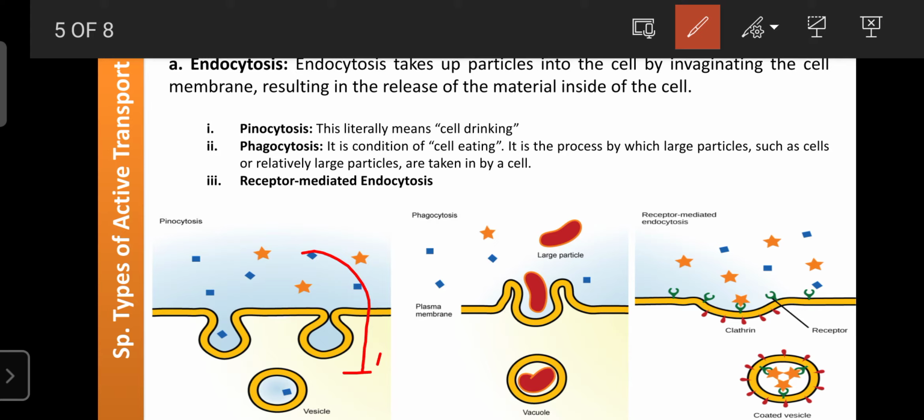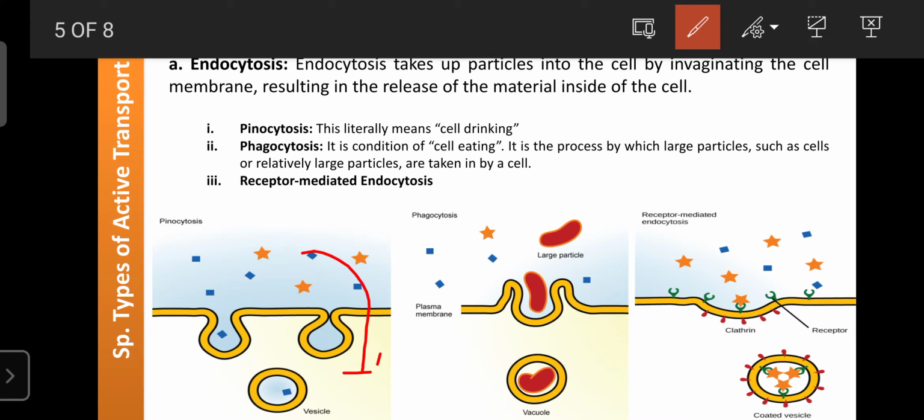So that's why energy level in the body is most important to keep us free from various kinds of disorders. Okay, next one is phagocytosis. It is also referred to as cell eating. So larger molecules or larger particles can be engulfed by a cell or taken in by a cell.